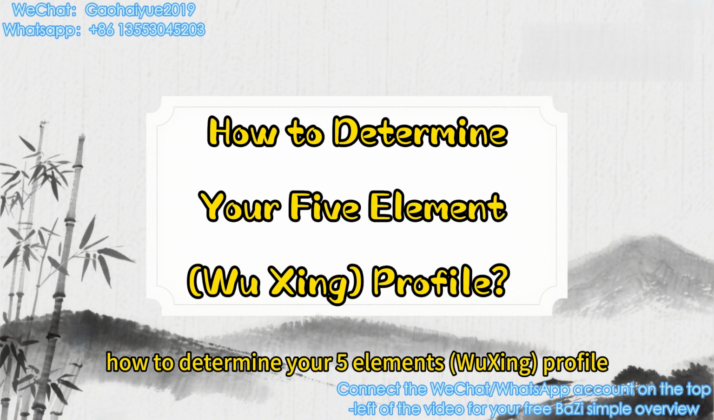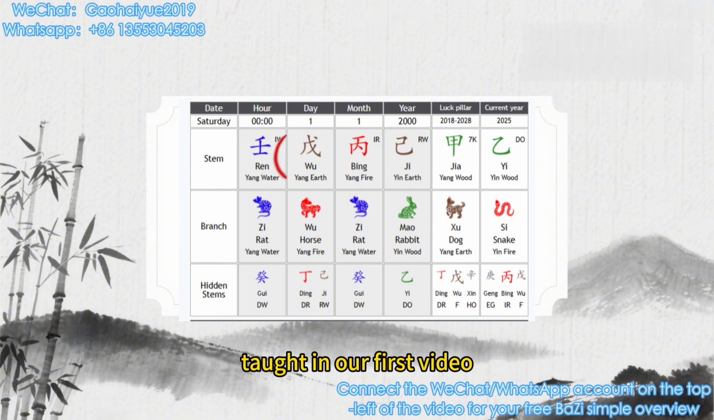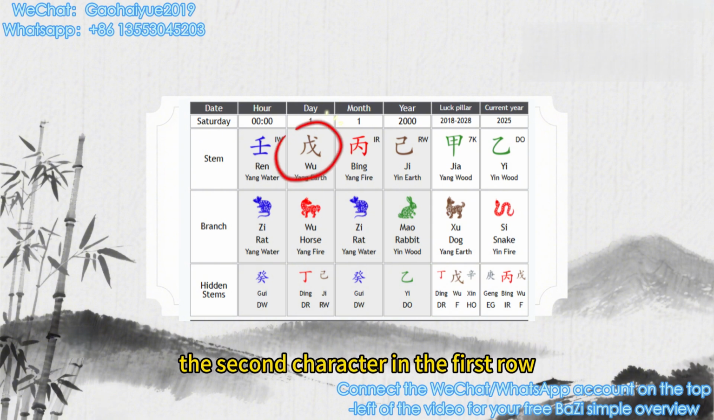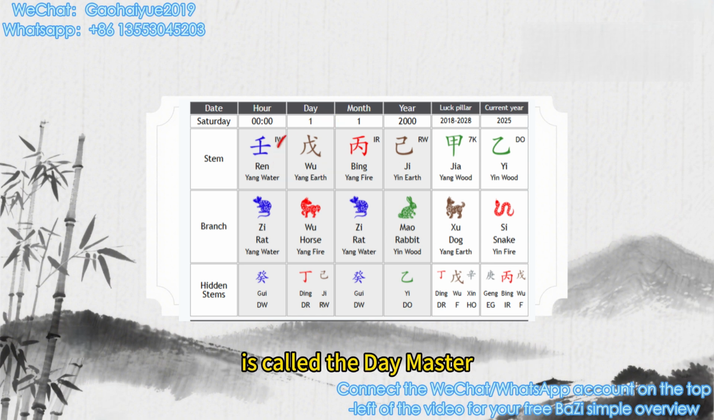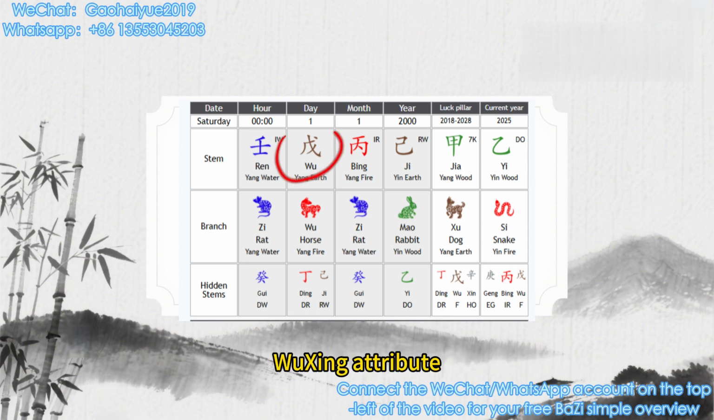How to determine your five elements wuxing profile? Based on the Bazi calculation method taught in our first video, the heavenly stem of the day pillar, the second character in the first row, is called the day master. The elemental affinity of the day master determines an individual's primary wuxing attribute.